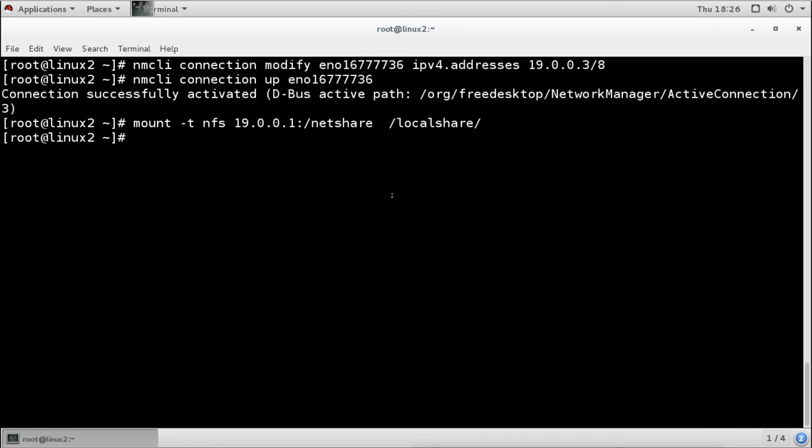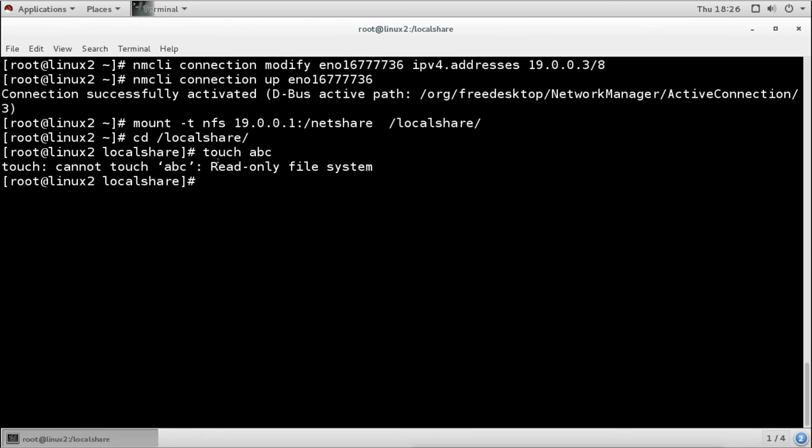Now when I try to create some file inside that directory, I will go there and try to create a file. It says it is mounted as read only because this IP has read only access. Now I will unmount the directory again, and then I will change the IP address.